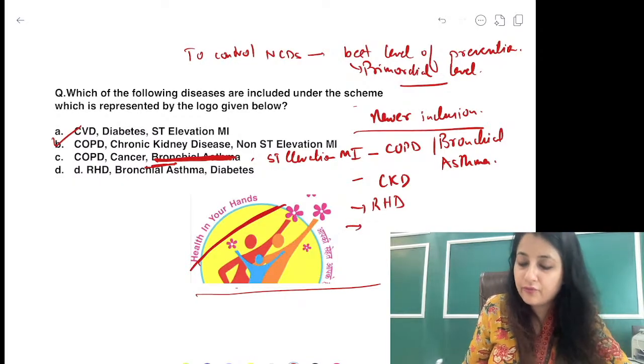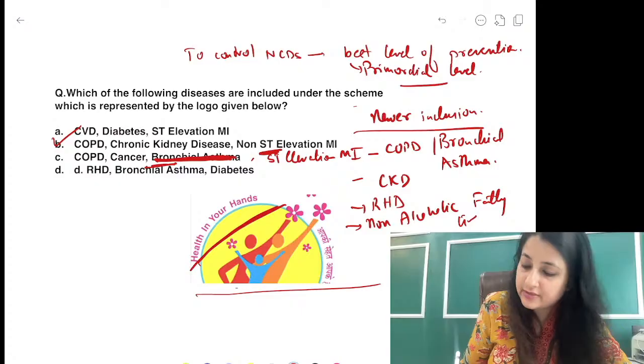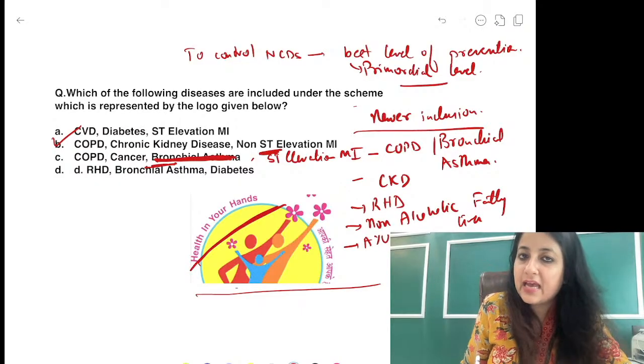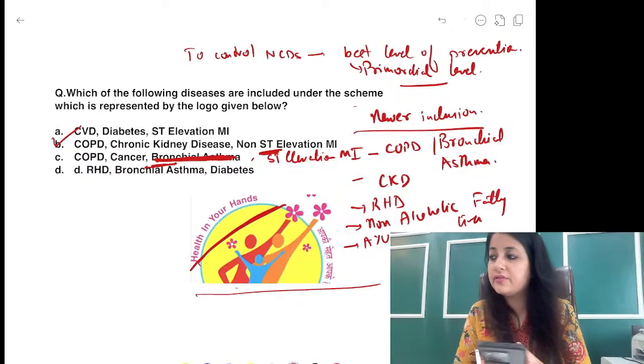We will also go for non-ST elevation MI. We will also go for non-alcoholic fatty liver. And of course you have got the Ayush modalities. Okay, so those are your newer inclusions.